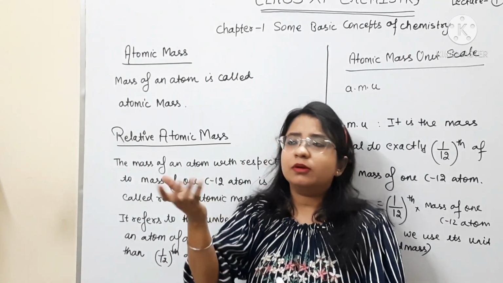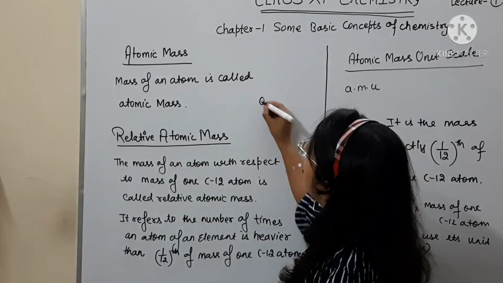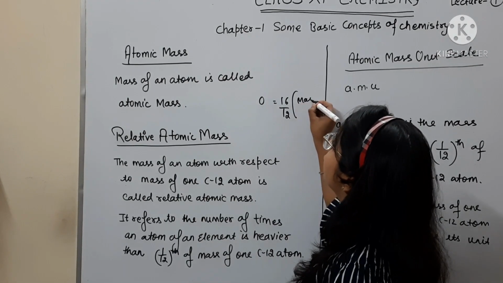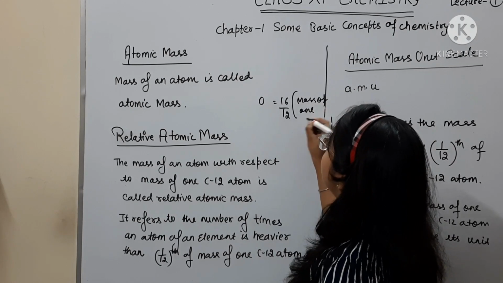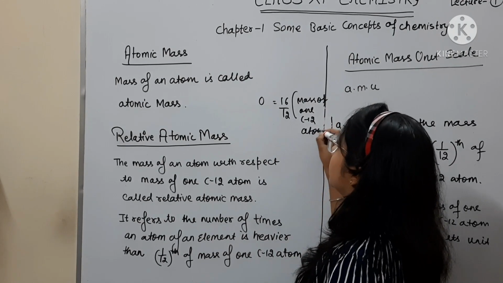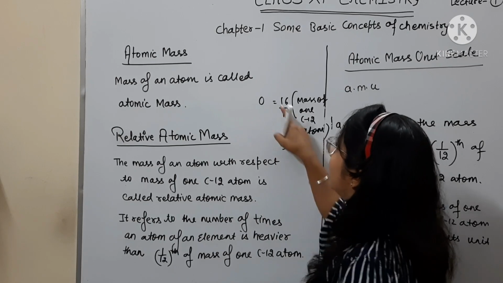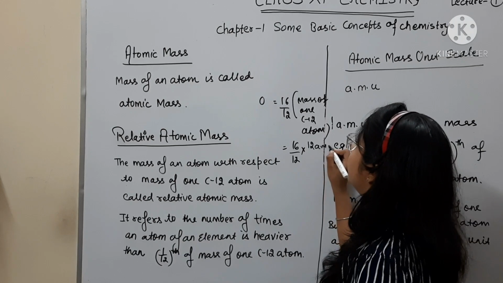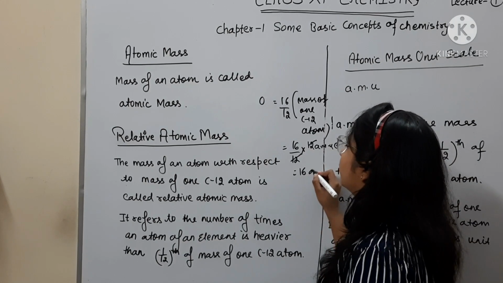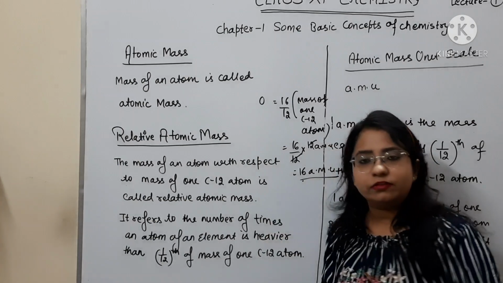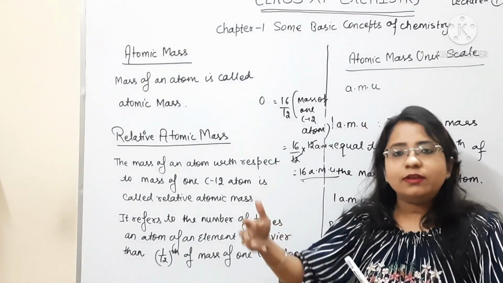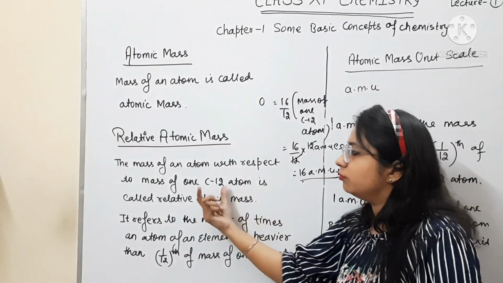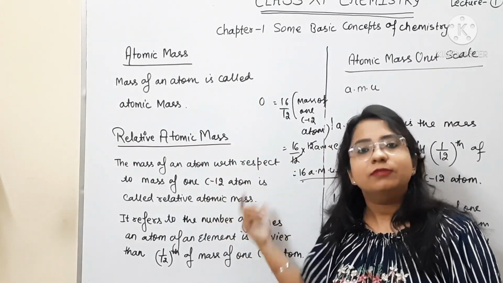And with respect to carbon, for example, the mass of one oxygen atom is 16 by 12 times heavier than the mass of one C12 atom. So it can be given as mass 16 by 12, and the mass of one carbon atom is 12 AMU. So we can say that the mass of one oxygen atom is 16 AMU. That's how they decided the mass of other atoms with respect to the mass of one C12 atom.